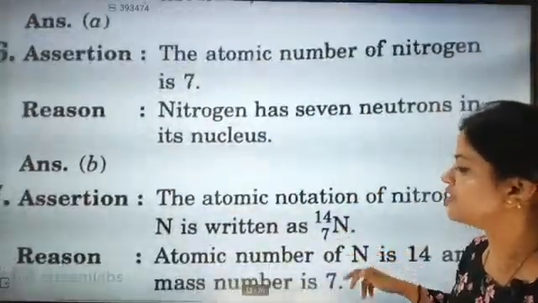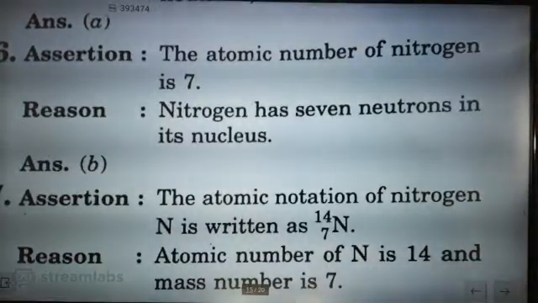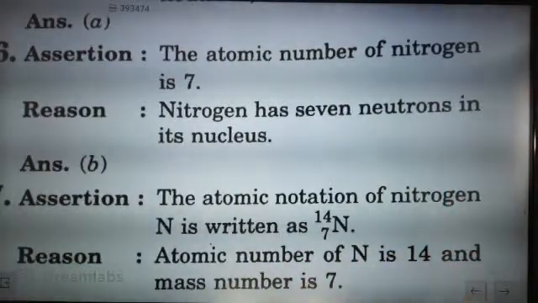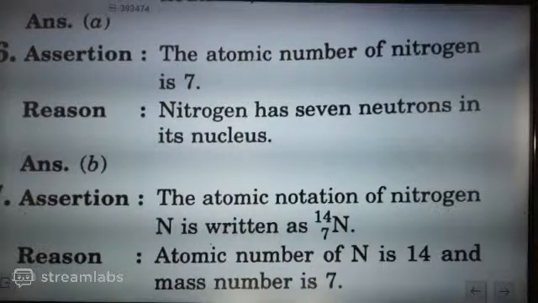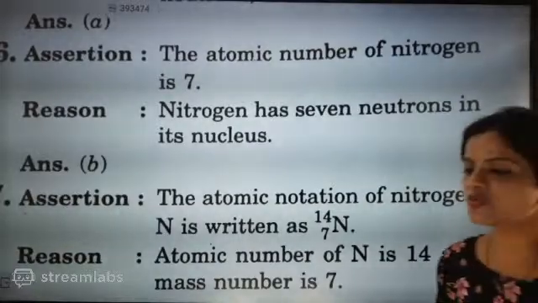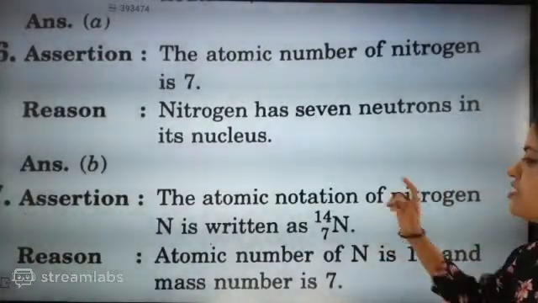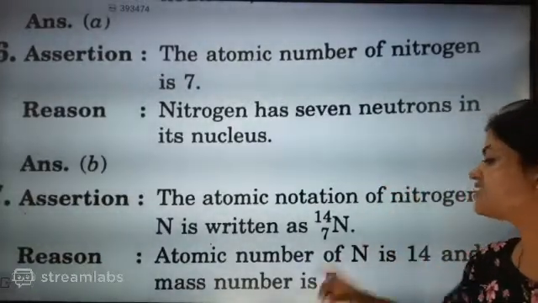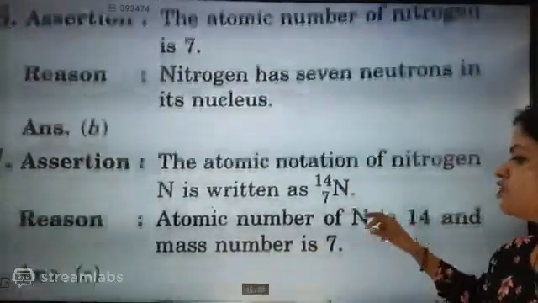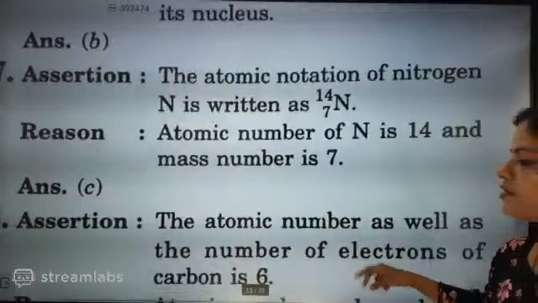Now the next question. They are saying that the atomic notation of nitrogen is written as 14, 7, the atomic number of nitrogen is 14 and mass is 7. You have to answer this question quickly. Assertion is true, reason is false, because atomic mass is 14 and atomic number is 7. So the answer will be C.